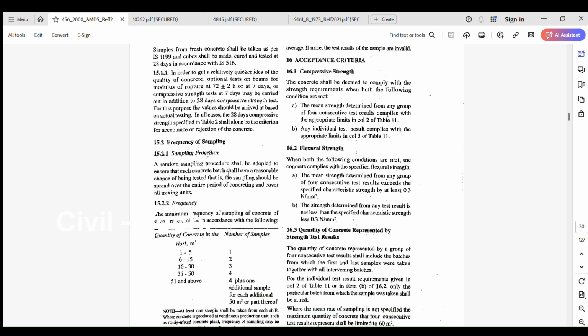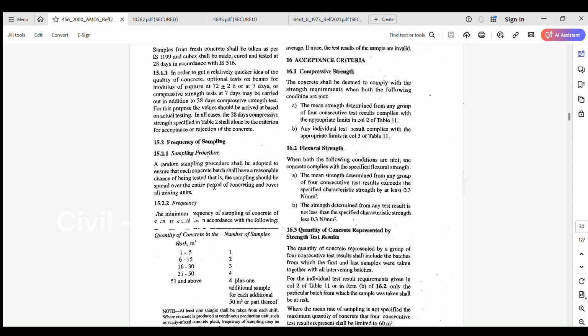The sampling procedure is random sampling. A random sampling procedure shall be adopted to ensure that each concrete batch shall have a reasonable chance of being tested. That is, the sampling should be spread over the entire period of concreting and cover all mixing needs.